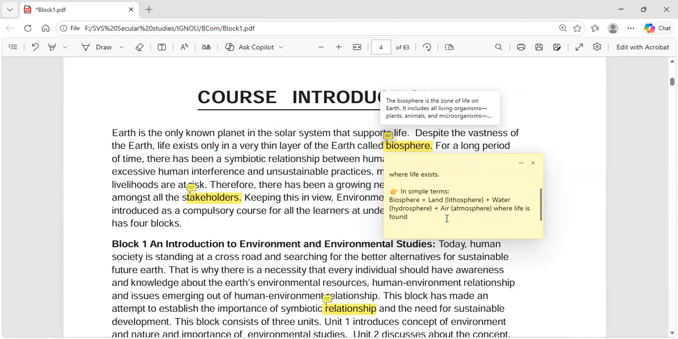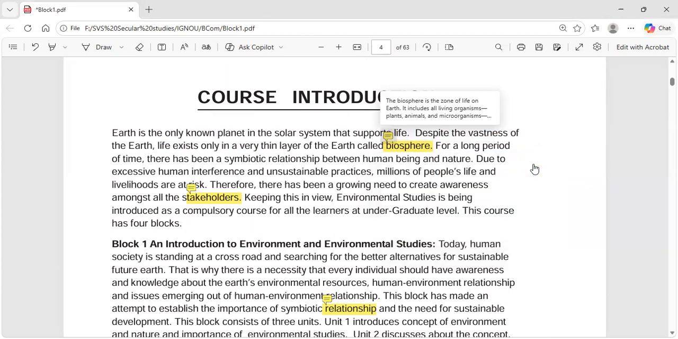In simple terms, the biosphere is land, which is called the lithosphere, where we all exist. Water is called the hydrosphere, and we have the ocean. Air is the atmosphere, where life is found, and we have all the birds and such things. So all these combine together to form the biosphere.